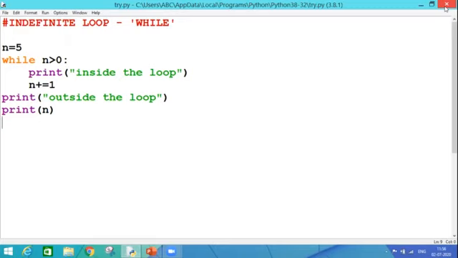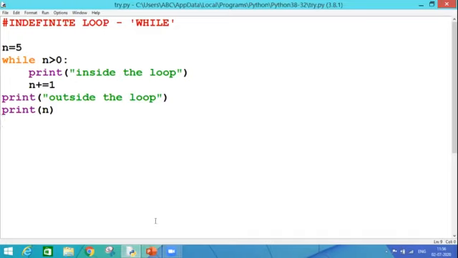This is the reason behind having an iteration variable and putting it logically inside the loop. As you can see, in place of n minus is equal to 1, I placed n plus is equal to 1. So here my logic was wrong, which converted my loop into an infinite loop.